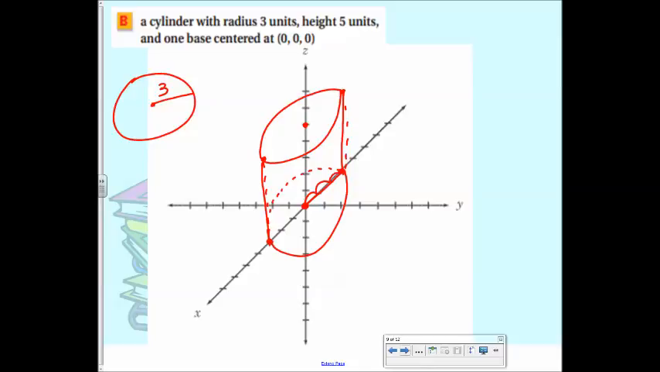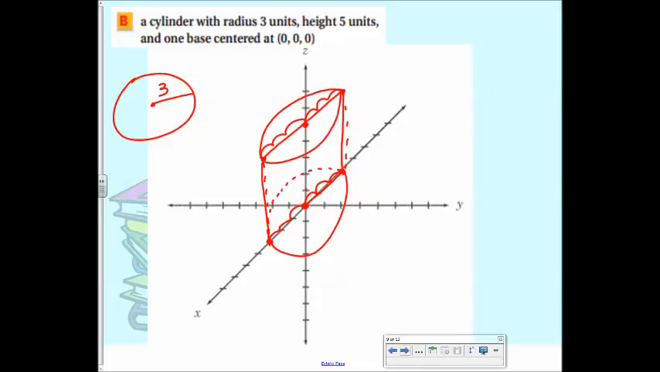Then how tall is the cylinder? So you had to go up 5. 1, 2, 3, 4, 5. So here's the other base on top. The radius is still 3. So we went 1, 2, 3, and then 1, 2, 3 this way. And there's your radius on top. Or I'm sorry, your diameter on top. Again, don't worry too much about this.